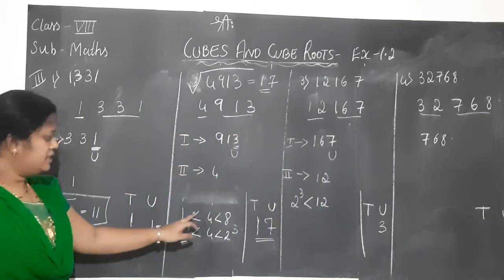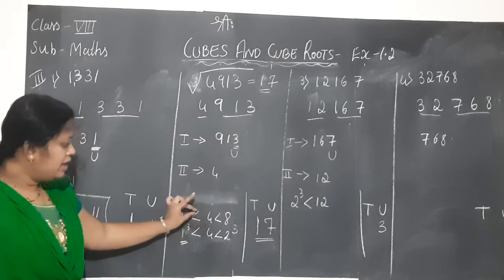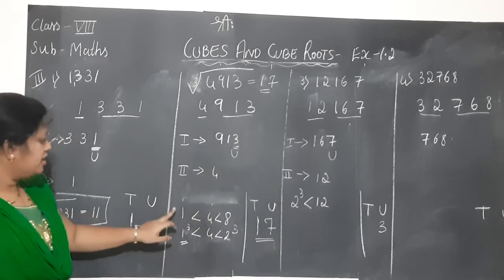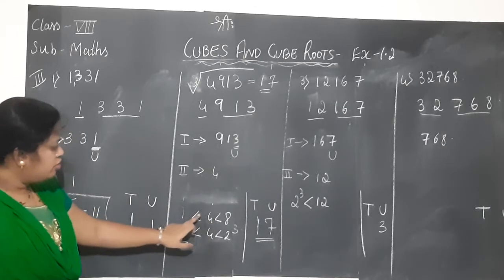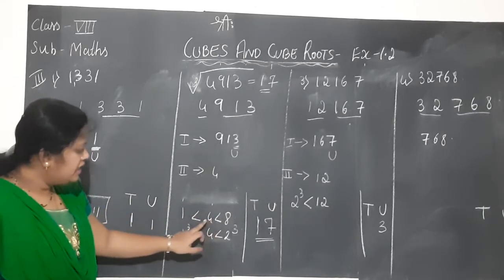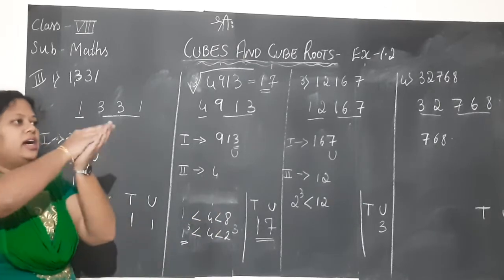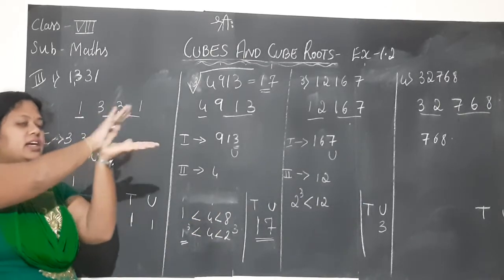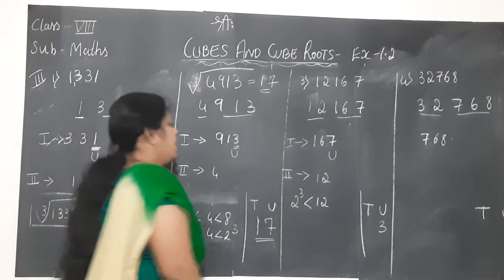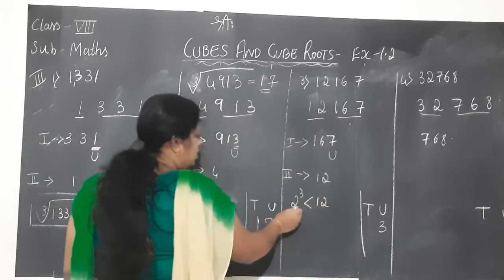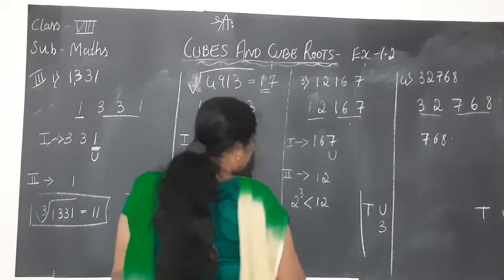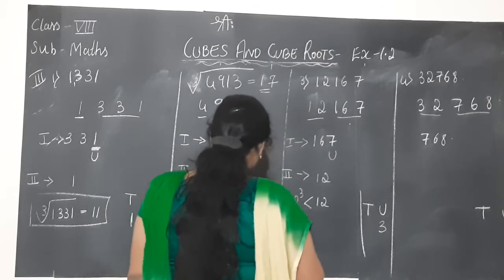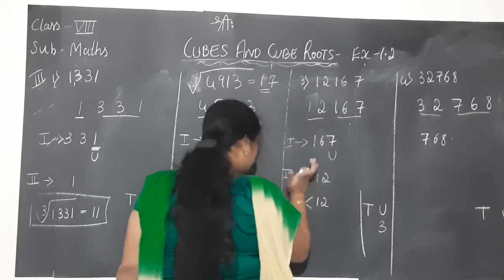Hope you know these signs. Whichever side the beak is open, children, that is the greater number. 4 is greater than 1, so the beak opens towards 4, and 8 is greater than 4, so the beak opens that way. Like a duck's beak, whichever side it is open, that side is the greater number. So 12 is in between 2 cube and 3 cube.